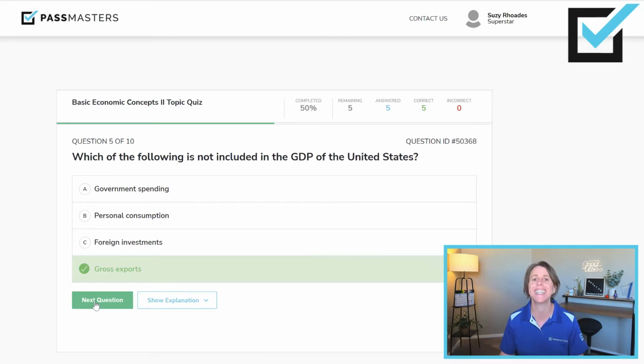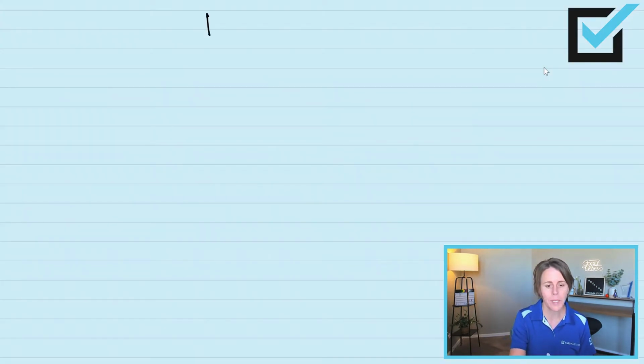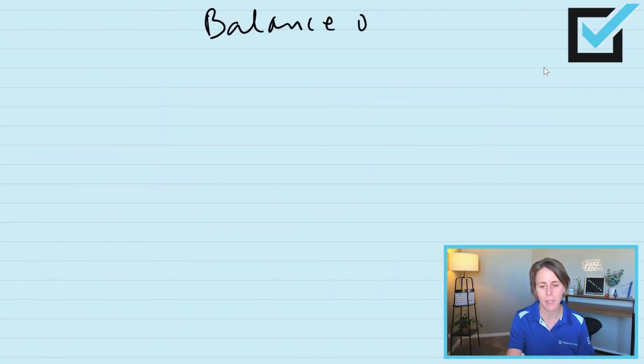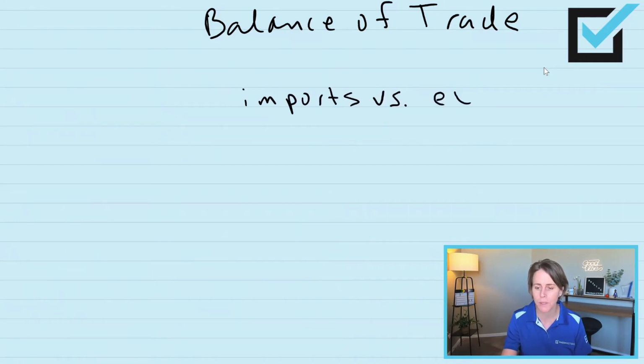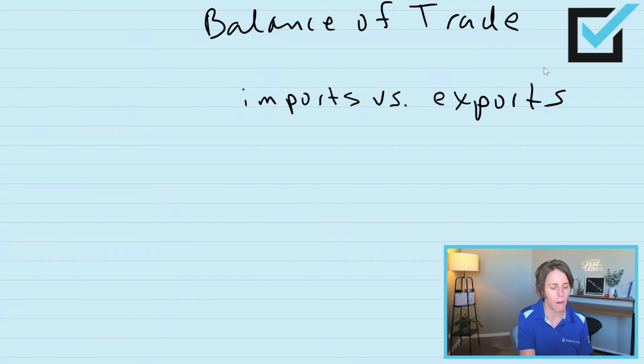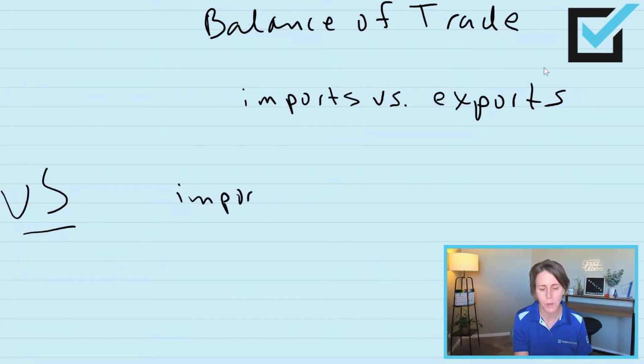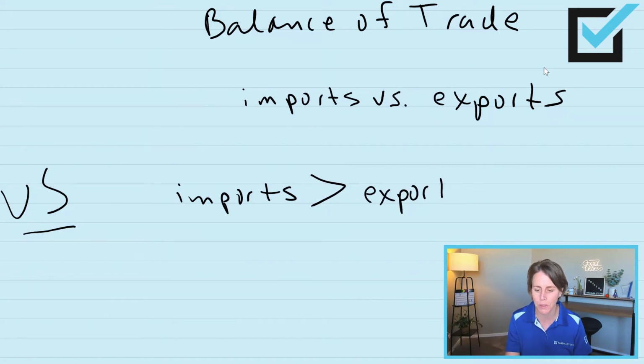So what the heck? Let me show you. So when we talk about a country's balance of trade, I mentioned this already. We look at two things. We look at imports versus exports. And when we are a country like the United States, we import more, so our imports are greater than our exports. And that means that we have a balance of trade deficit.